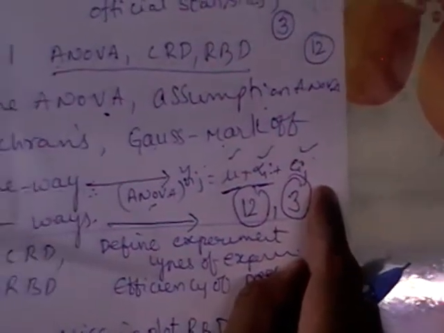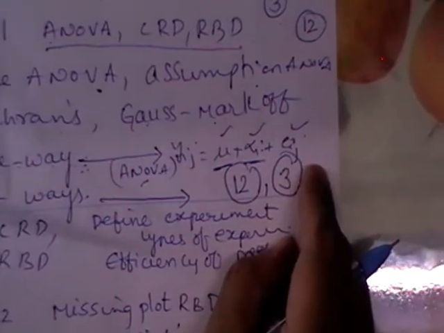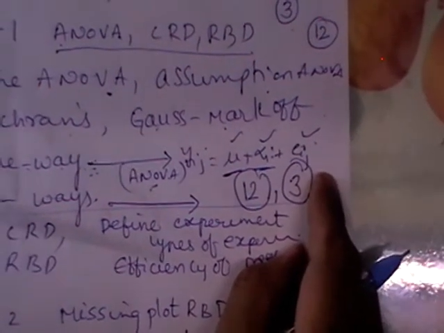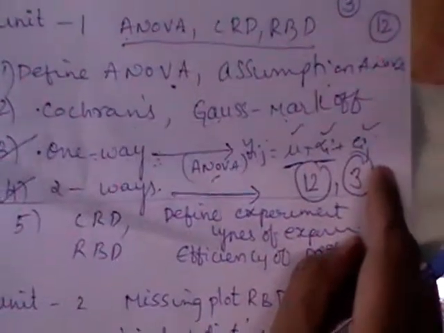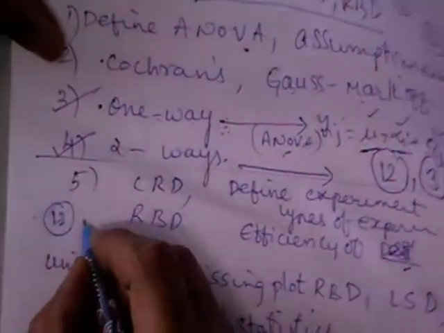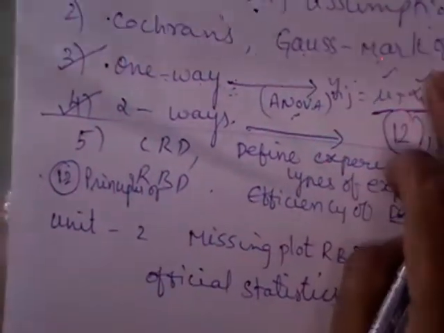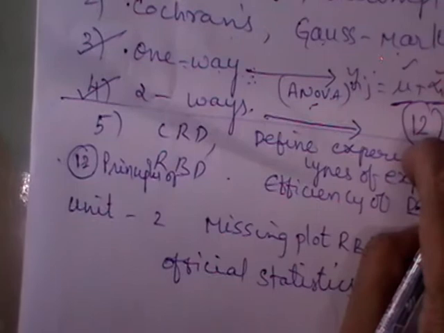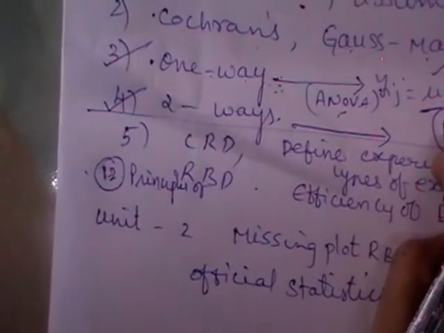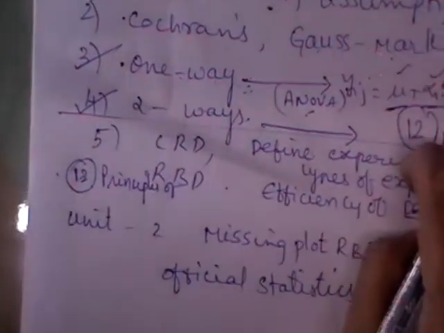After that, I have taught you about principles of experimental design. Under principles of experimental design, I think there are only three subheadings called randomization, replication and local control. That is a very expected short answer, long answer question for 12 marks. Principles of, anyway I will send you again, principles of experimental design. And the next one, those are called the basic principles of the experimental design. Then after finishing that you have CRD, advantages, disadvantages, RBD, advantages and disadvantages, complete statistical analysis of CRD.